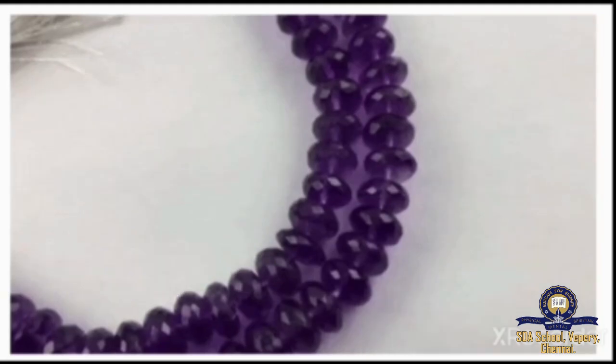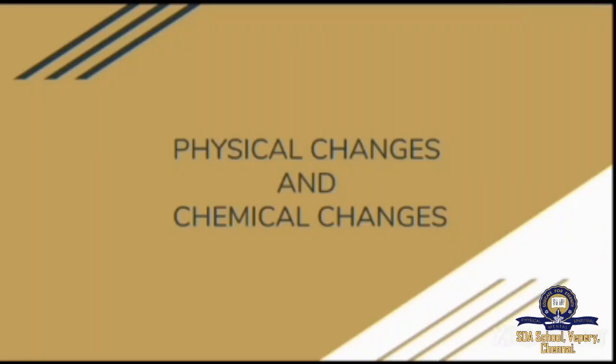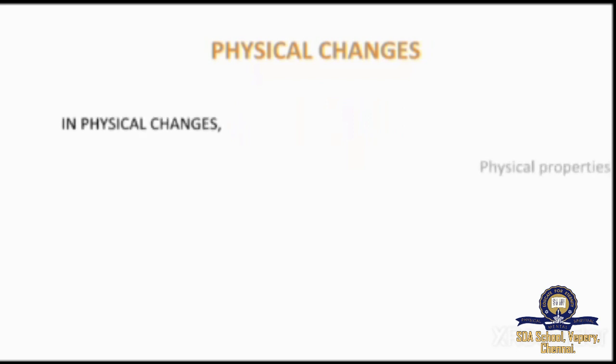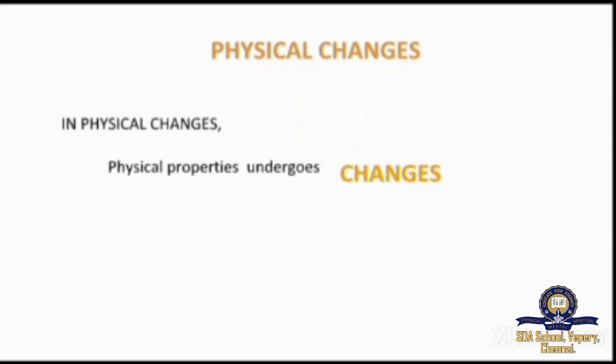The last category of types of changes is physical and chemical changes. Let's see what physical changes are. In physical changes, physical properties undergo changes. Now, what are all the physical properties?